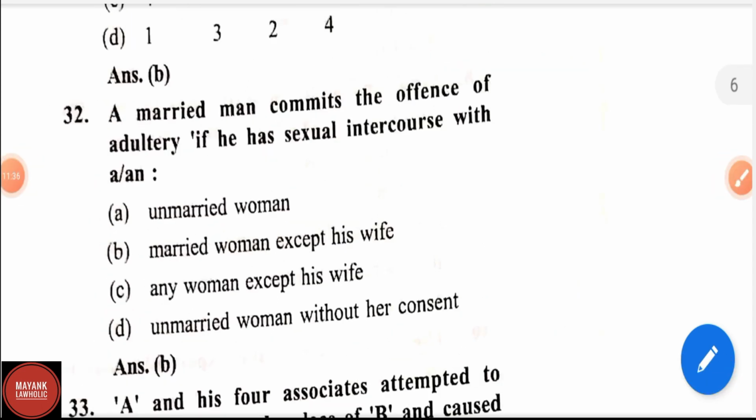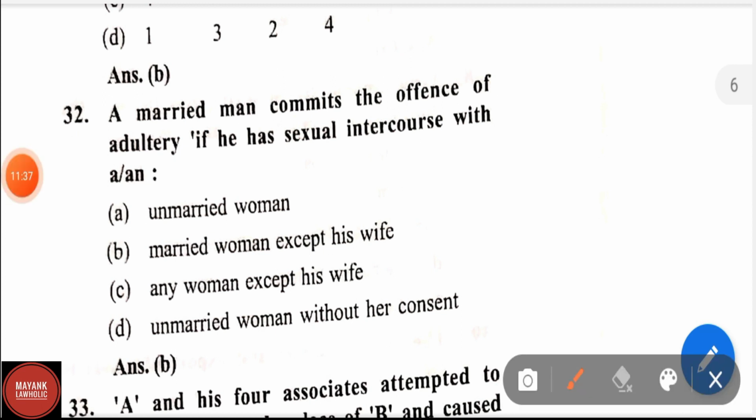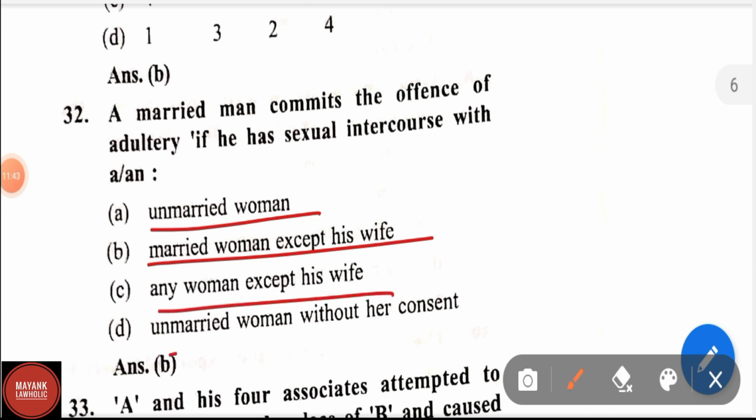A married man commits the offence of adultery if he has sexual intercourse with unmarried woman, married woman except his wife, any woman except his wife, unmarried woman without her consent. Correct answer is married woman except his wife.